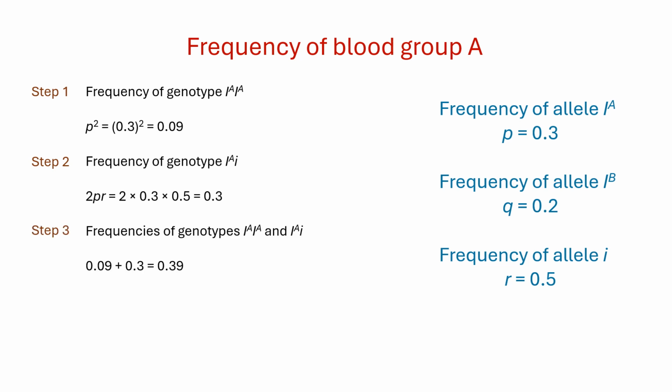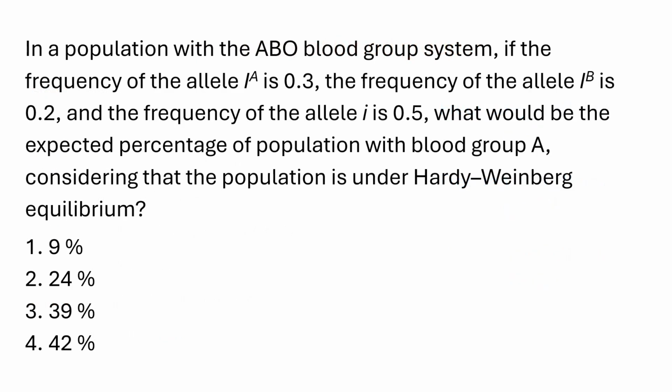Next, in the third step, we add the frequencies of the homozygous genotype IA and the heterozygous genotype IAI. So, 0.09 plus 0.3 equals 0.39. Finally, in the fourth step, to express the frequency as percentage, we multiply it by 100. So, 0.39 cross 100 equals 39%. So, the solution to our question is the expected percentage of the population with blood group A is 39%.